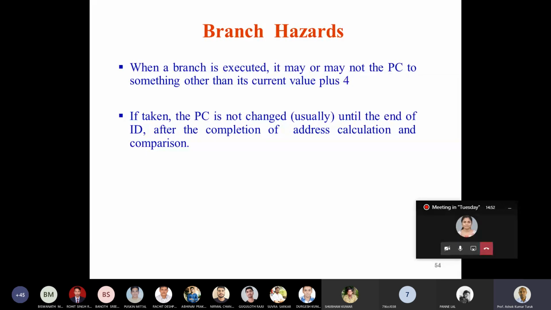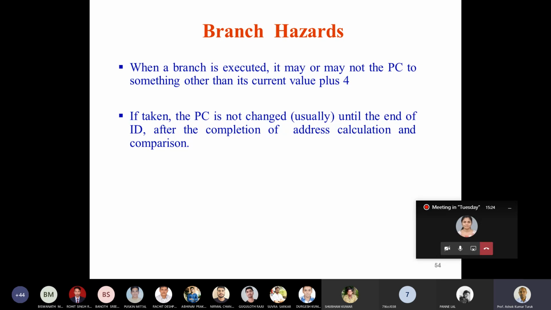So you'll use two terms very frequently: taken and not taken. Taken means the branch instruction changes the content of the PC to the target address. Not taken means the branch instruction will not change it, and the next instruction to be executed is the successor of the branch instruction. Now, if it is a taken branch,